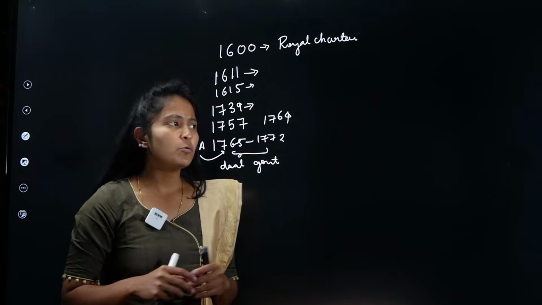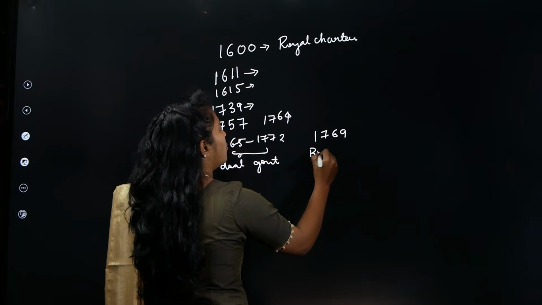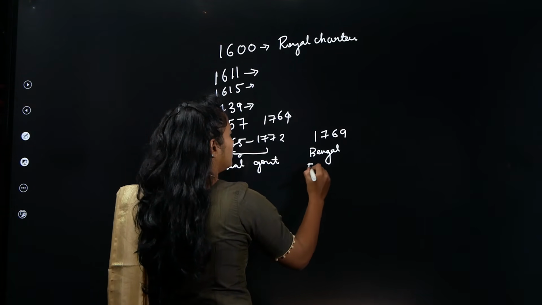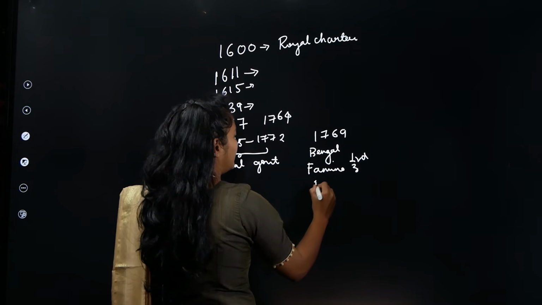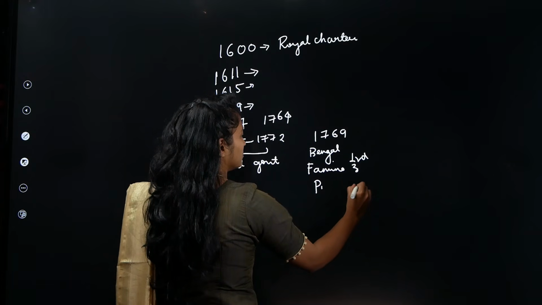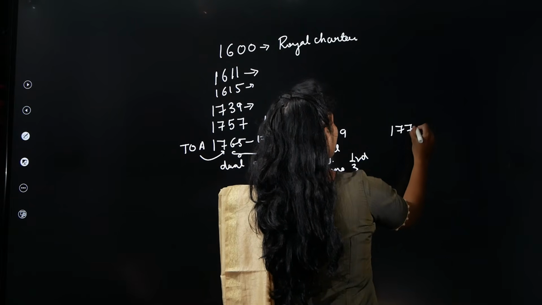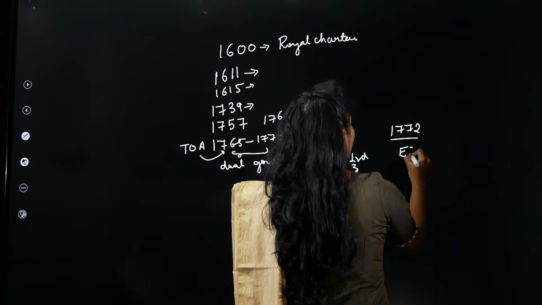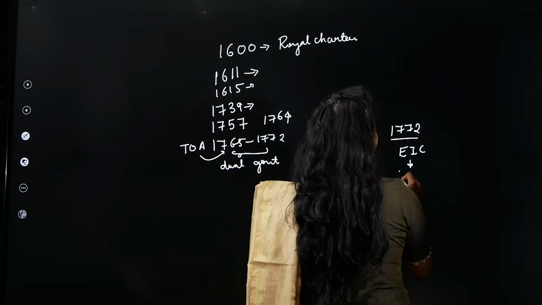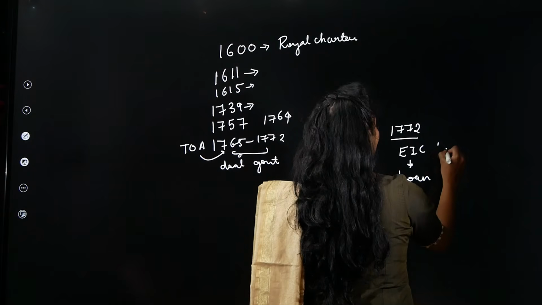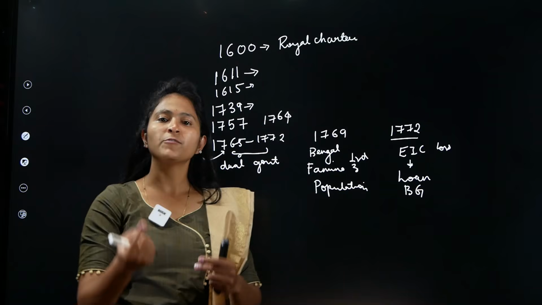That is why there was a lot of issue, and because of this, in 1769, this is one of the reasons why there was the Regulating Act. There will be Bengal famines, wherein one third of the population dies due to hunger, right? Apart from this, we've also seen that in 1772, the British East India Company was facing a lot of losses. Because of this, they had to take a loan from the British government. And the British government says, yes, we will give you a loan, but you will also have to give us something back.